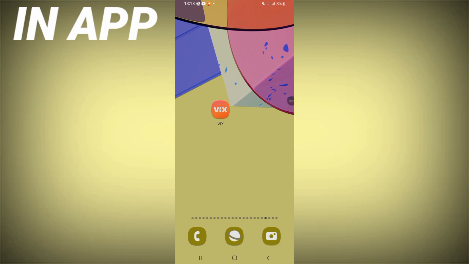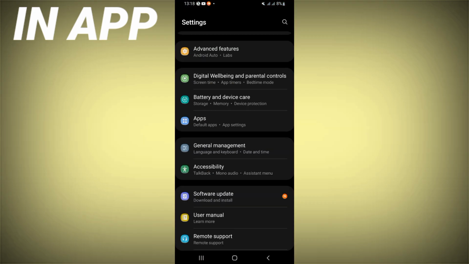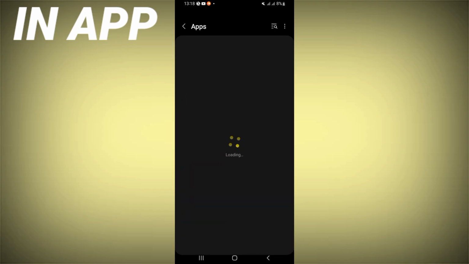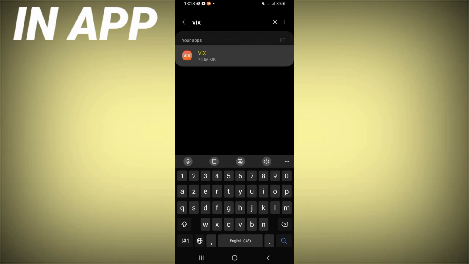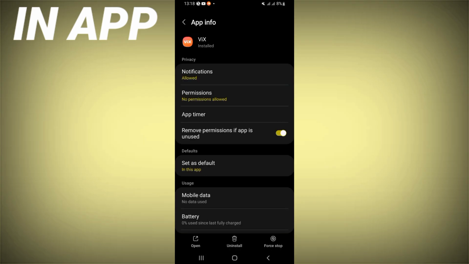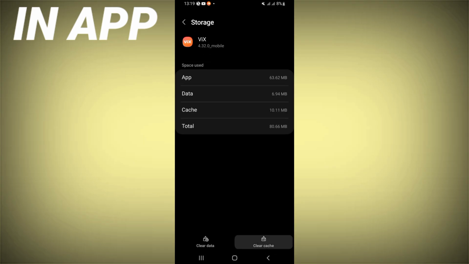To fix this sound problem, you should go directly open the settings of your mobile phone. Click next on apps option and search for ViX. Click on ViX like this and you will see this list. Scroll it down and click storage option. Click clear cache right now and you should back.